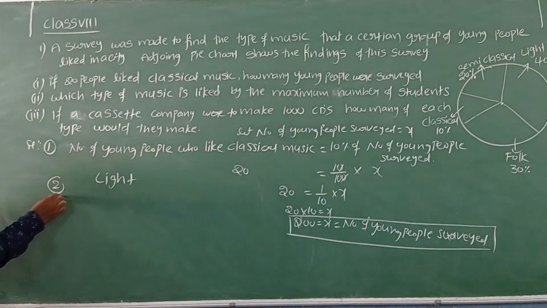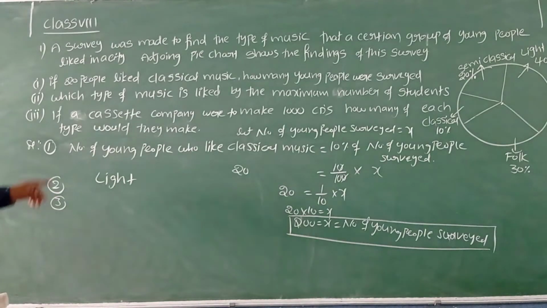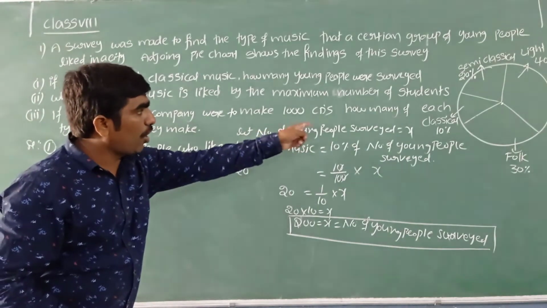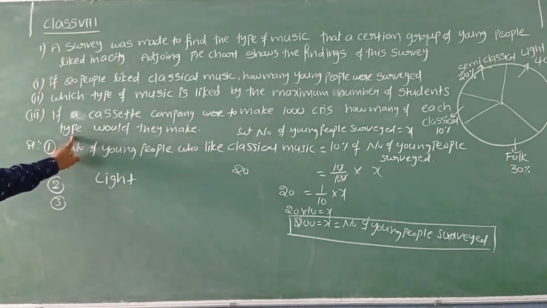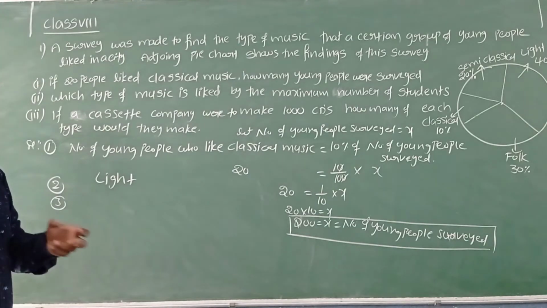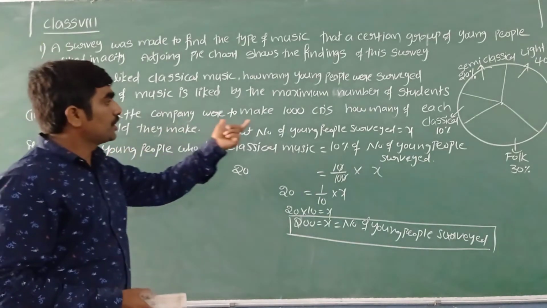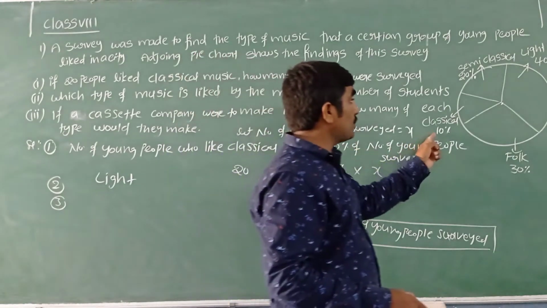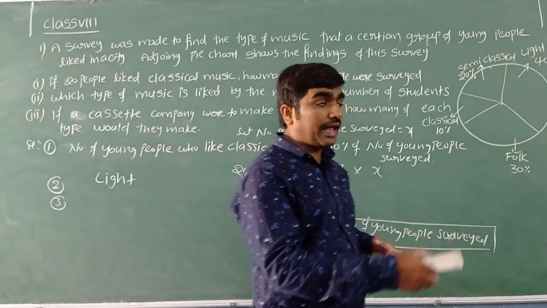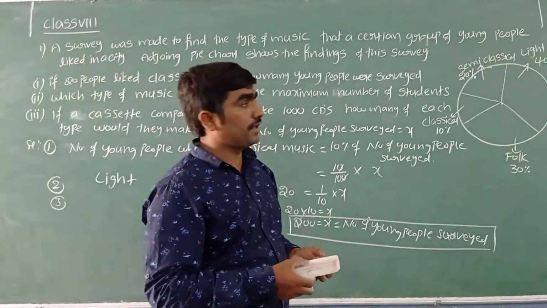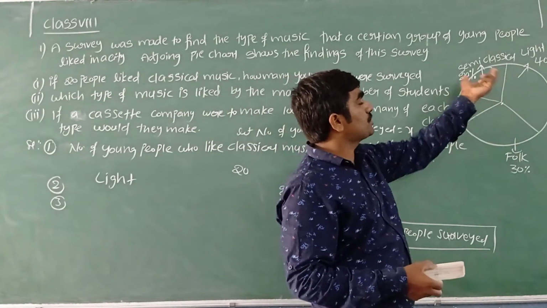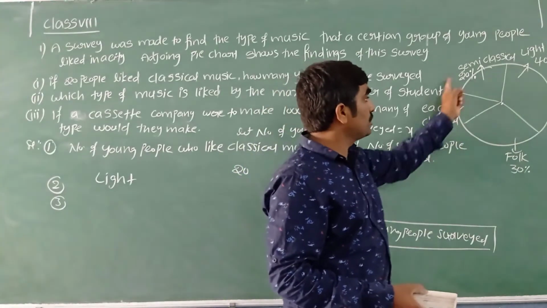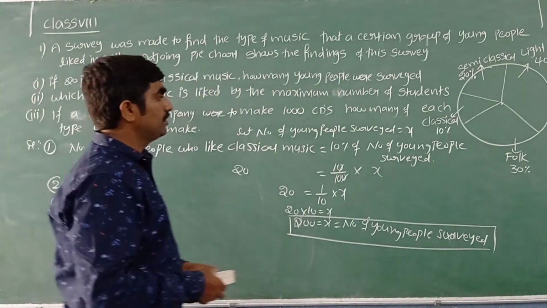And let us answer the third one. If a cassette company were to make 1000 CDs, how many of each type would they have to make? In total they are going to make 1000 CDs. In that 1000 CDs, based on this information, how many light music CDs, how many semi-classical music CDs, and how many classical music CDs do they have to prepare? They are asking us to find this.